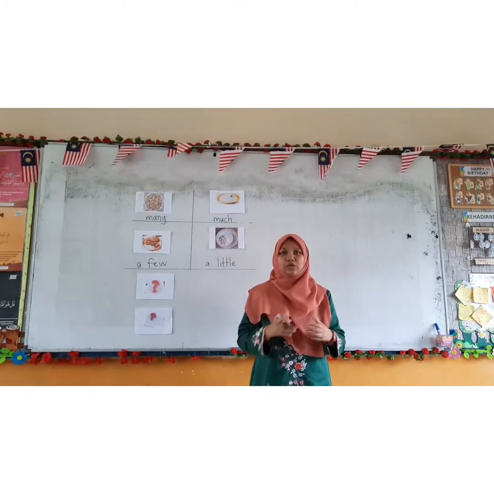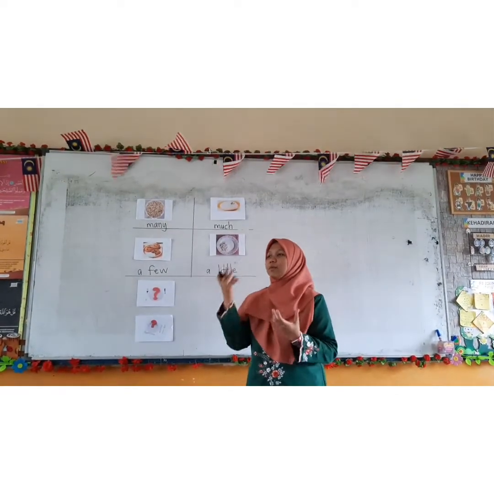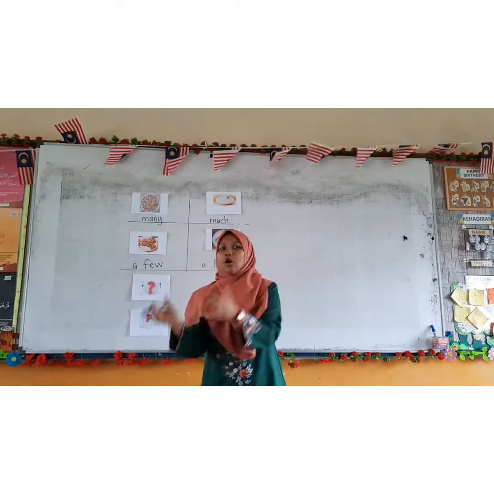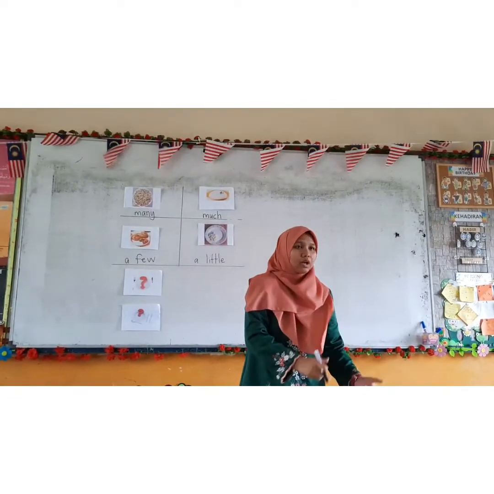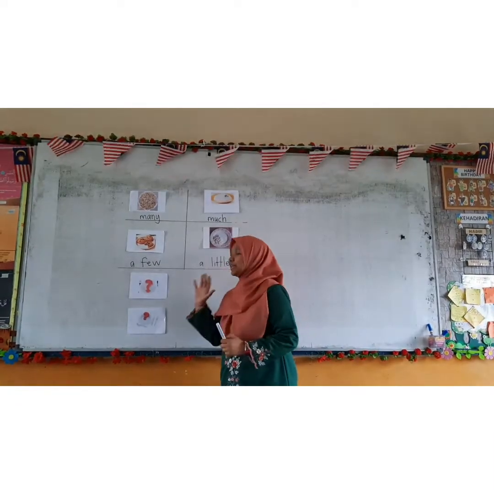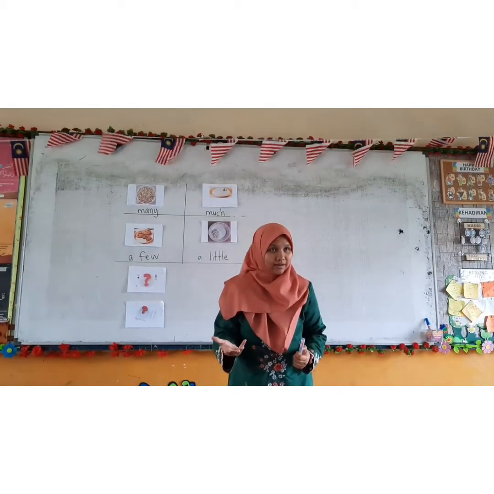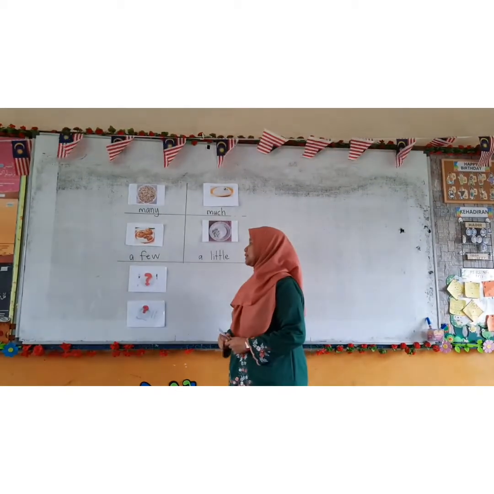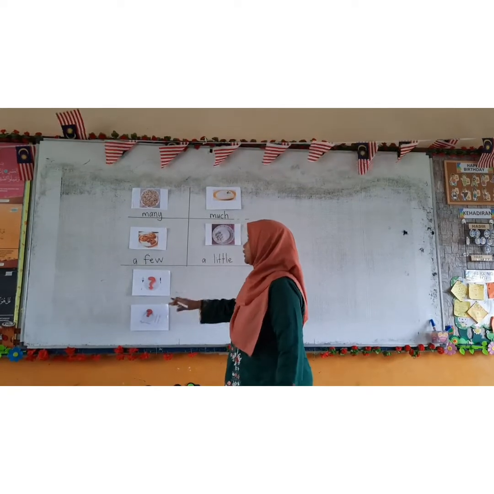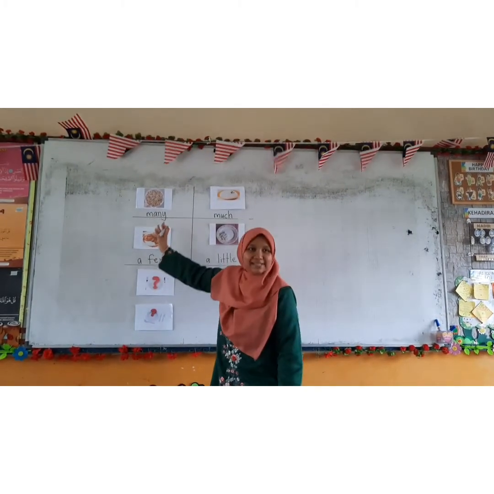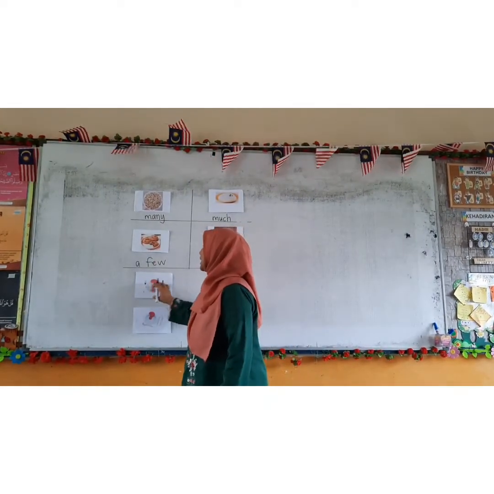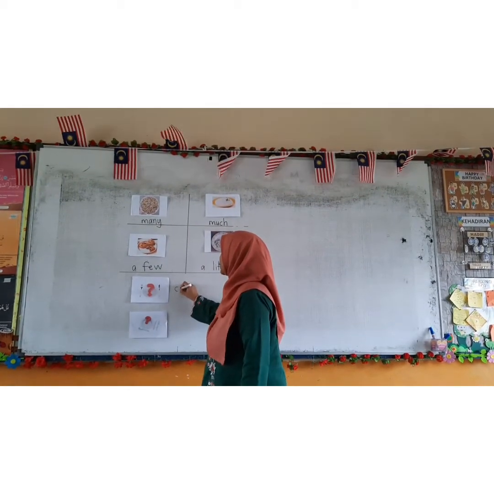Sometimes, when you are not sure whether the object is available or not available, okay, you need to ask someone, right? Yes? Okay. So, for example, you want to ask about the cookies. Let's say the plate here is for the cookies.